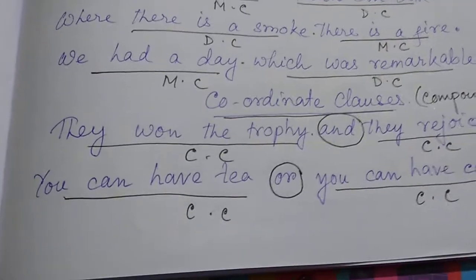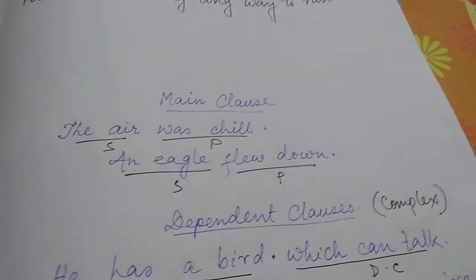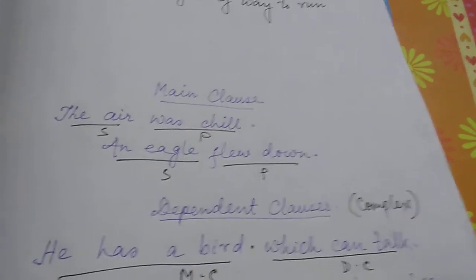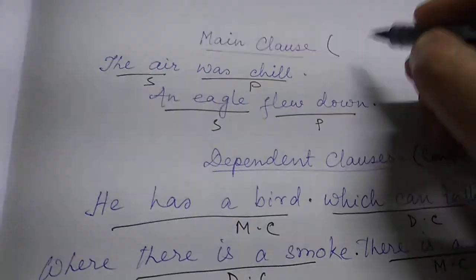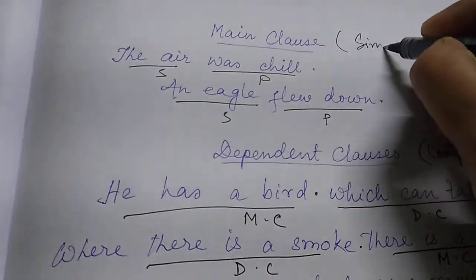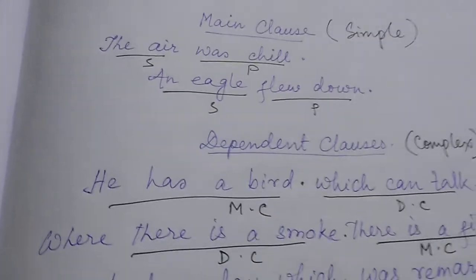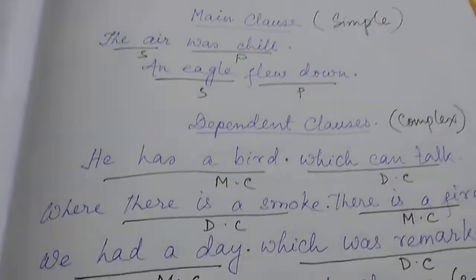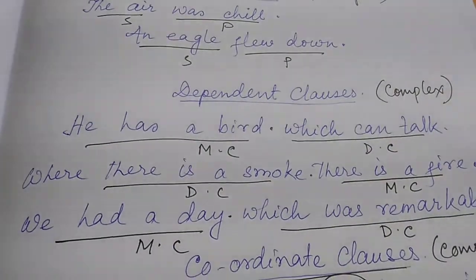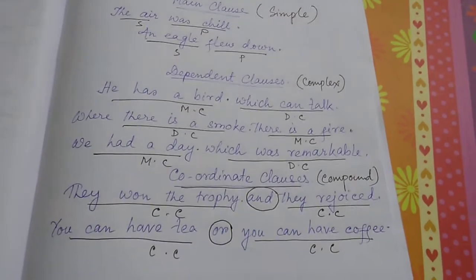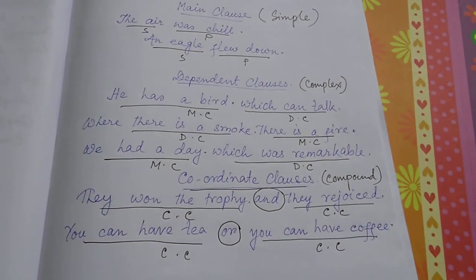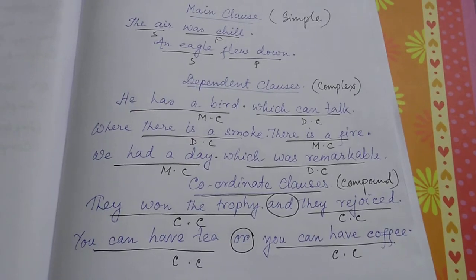So that leaves us with the first one, main clause. Where do we find main clauses? Only making a sentence. It is found in simple sentences. So you will learn today what is a clause and, before that, what is a sentence. Next we are going to learn about simple, complex and compound sentences.